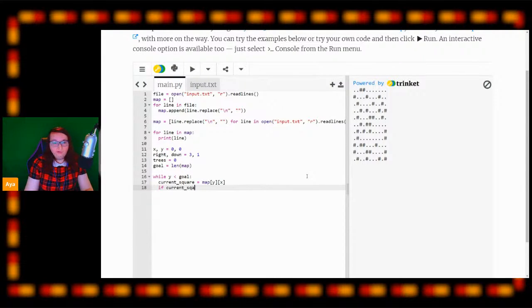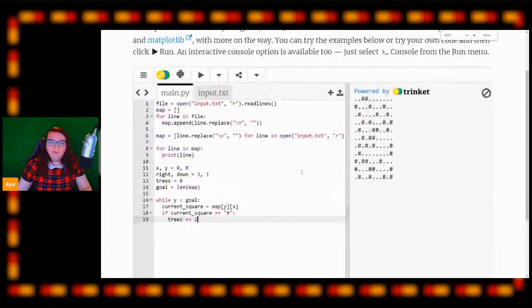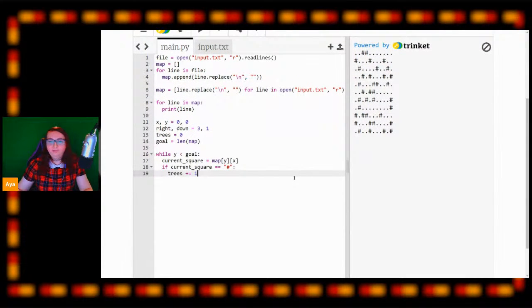So if our current square is a hash, which is this cool little symbol here, then it's a tree. So that means we just need to increment our trees counter by 1. Just like so. Let me zoom back in on that a bit more just to make sure you can see what we're doing here. So now, if our current square is a tree, we're going to increment our trees counter here by 1.